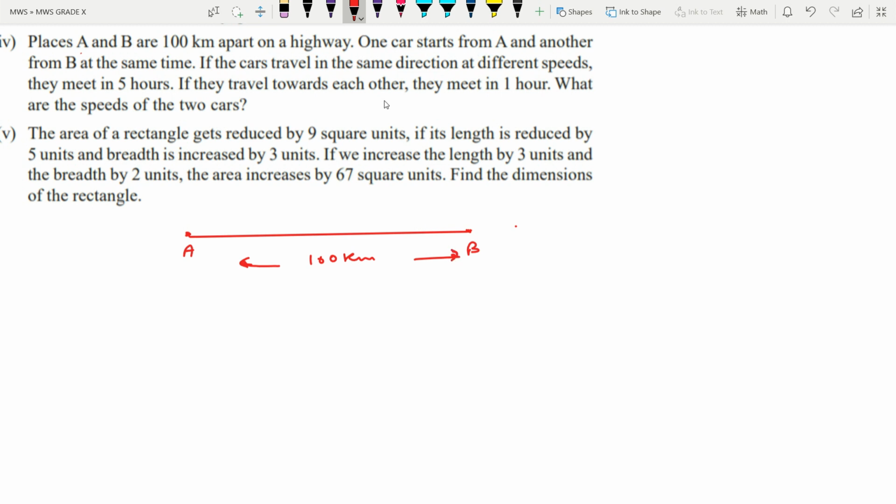One car starts from A, let it be car A, and another car, let it be car B, starts from point B at the same time. If the cars travel in the same direction, it means if this one is going this side and the other is also going that side, same direction, then they meet in 5 hours.